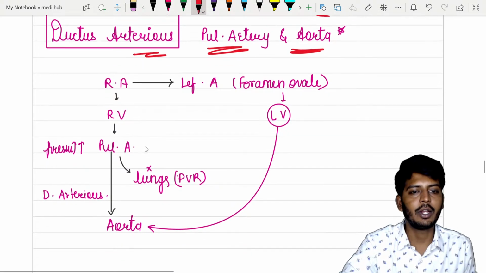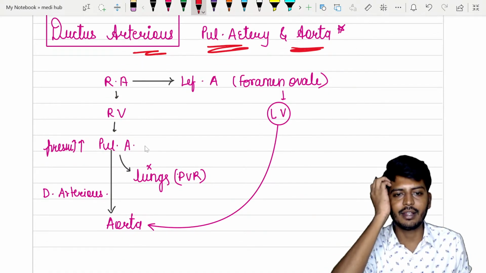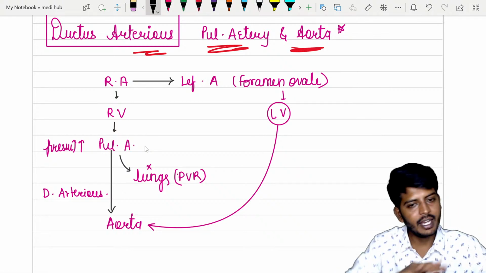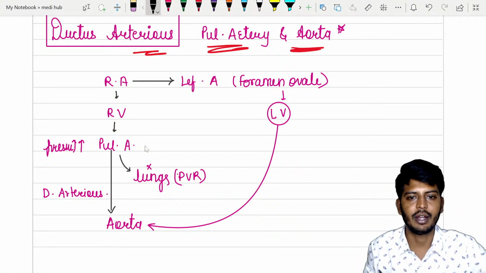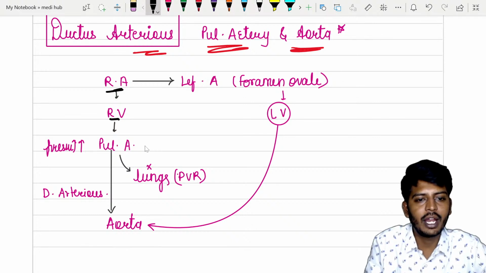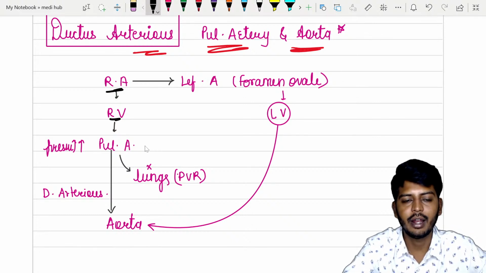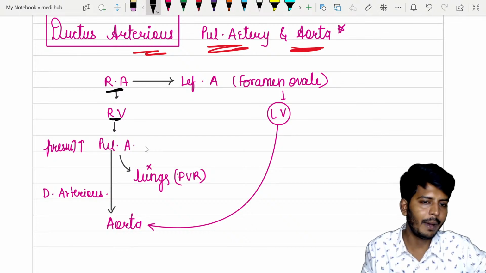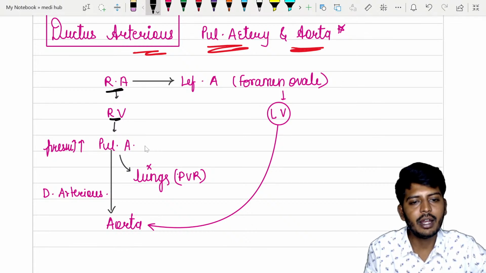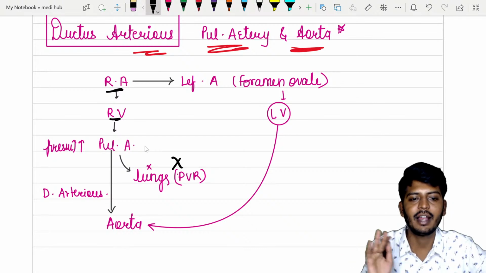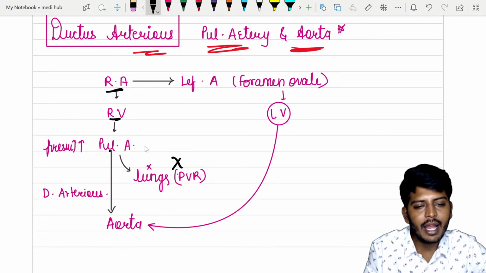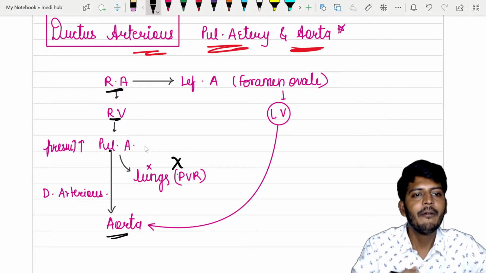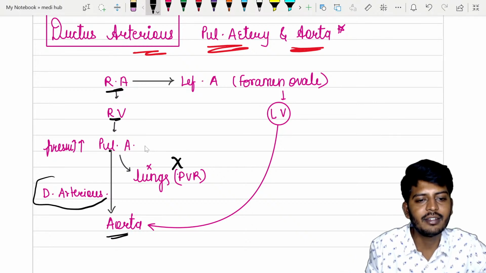What exactly am I trying to tell you? Listen very carefully. We'll start from the right atria and then come back to the right atria. Blood from the right atria will go to the right ventricle. From the right ventricle, normally where will it go? The pulmonary artery. But the lungs have a high vascular resistance, so nothing can happen. So from the pulmonary artery, it will go to the aorta with the help of a communication called the ductus arteriosus.